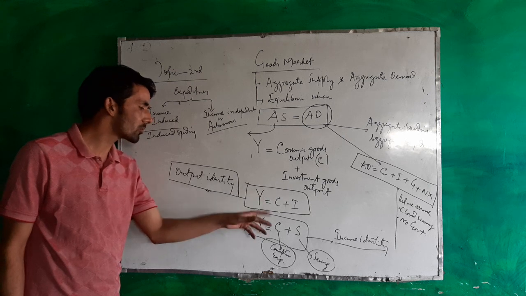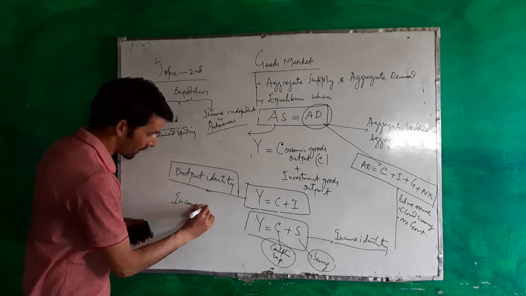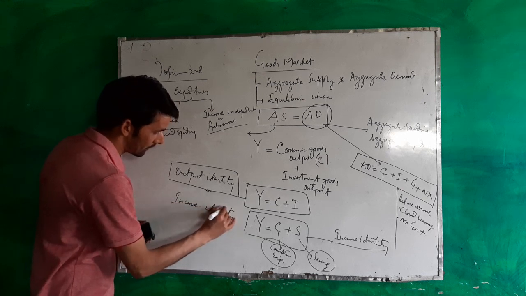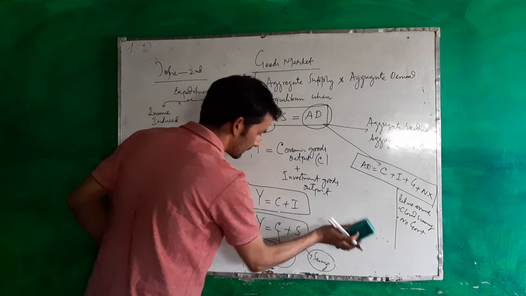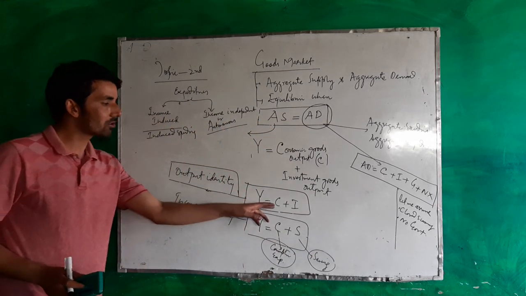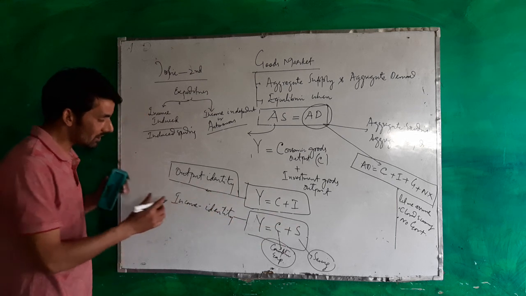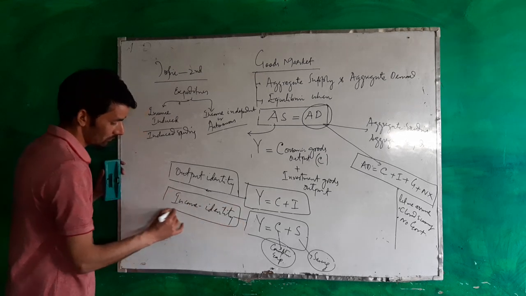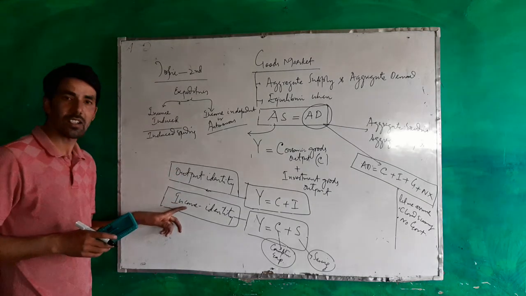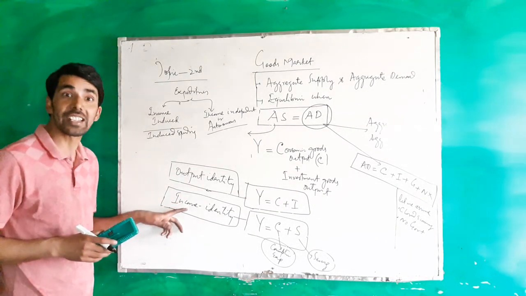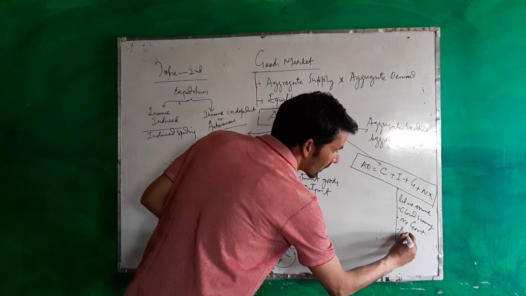If I assume from these two identities, let me write here this income identity. Output identity Y is equal to C plus I, income identity Y is equal to C plus S. If we assume that this constitutes the supply of goods and services, this constitutes the demand for goods and services, because demand depends on the real income. This is the real income. Assuming the prices are constant here.